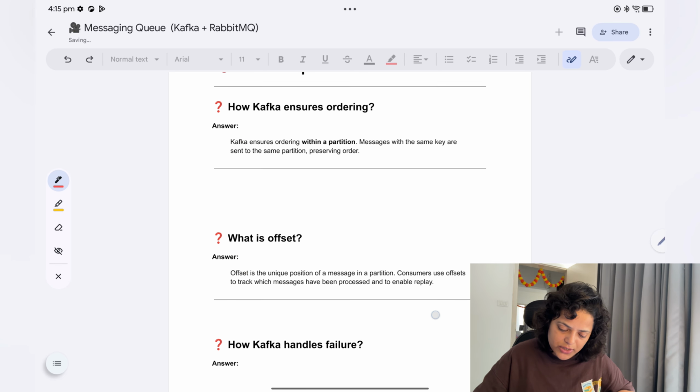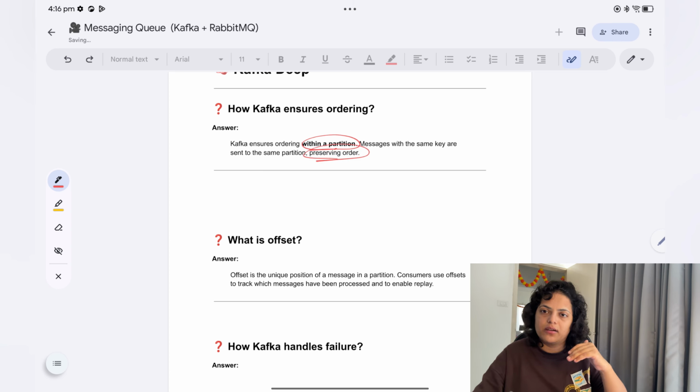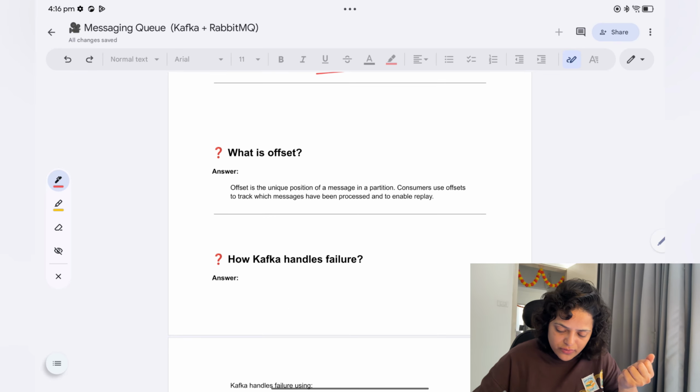Then there are few questions like how Kafka ensures ordering. So Kafka ensures ordering within partitions. Messages with the same key are sent to the same partition, preserving order. This we talked about, so partitions are independent. Across partitions, it doesn't guarantee ordering, but within a partition, yes. What is offset? So we check the offset, right?